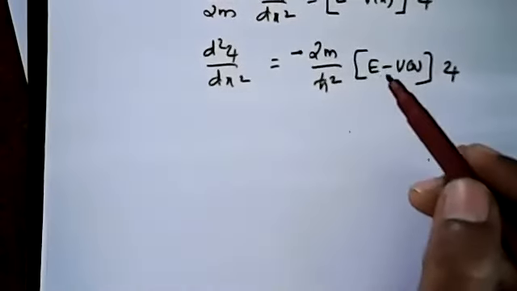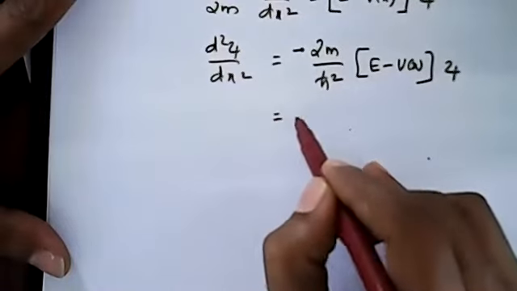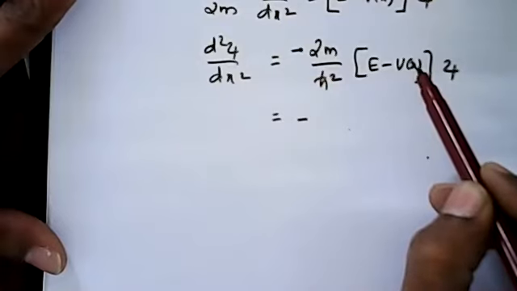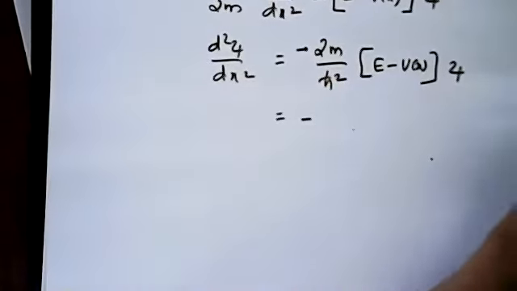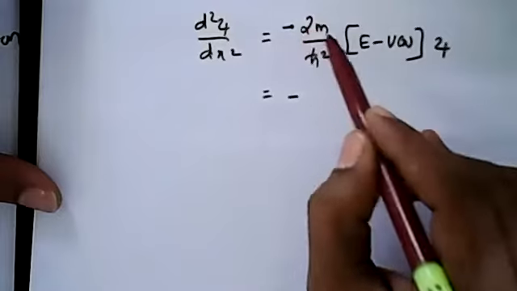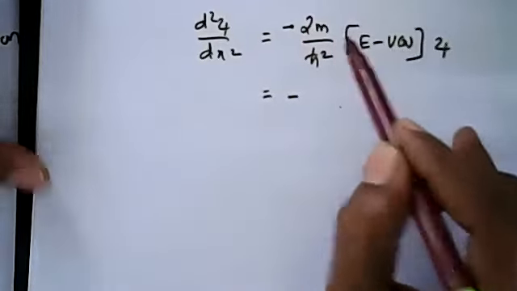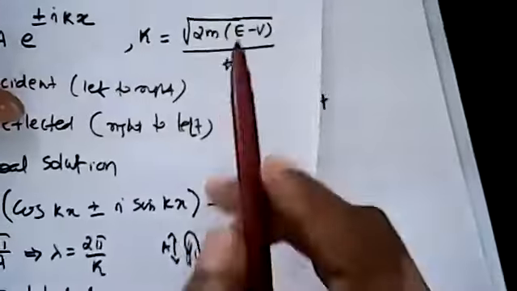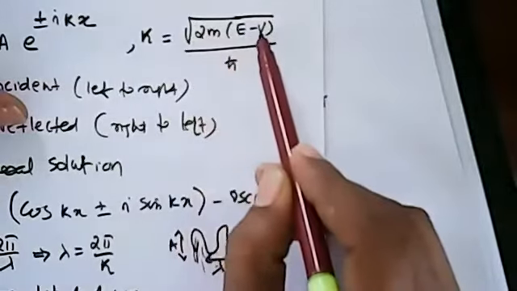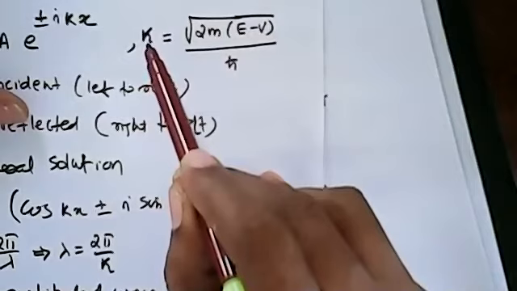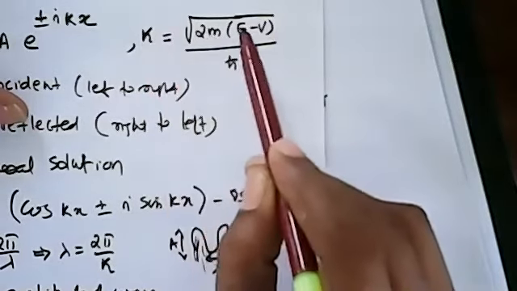So this 2m into E minus V of x, call it as p square. That is what I have written earlier. This root of 2m into E minus V is actually h cross k. H cross k is nothing but p. So p square is 2m into E minus V.